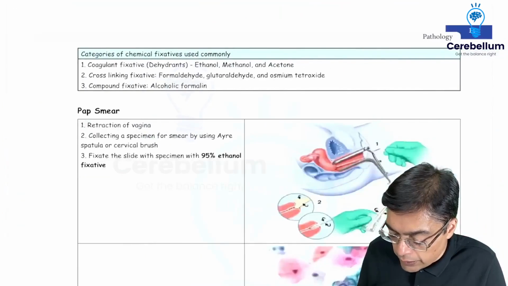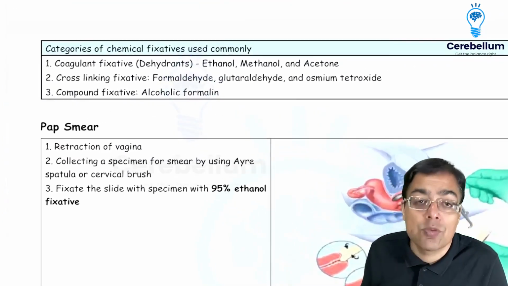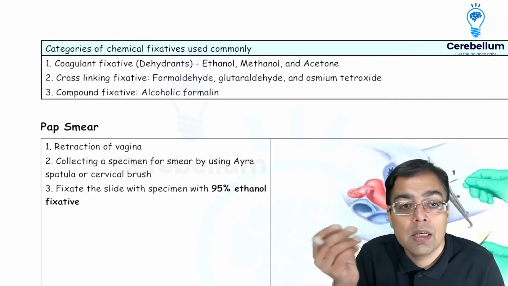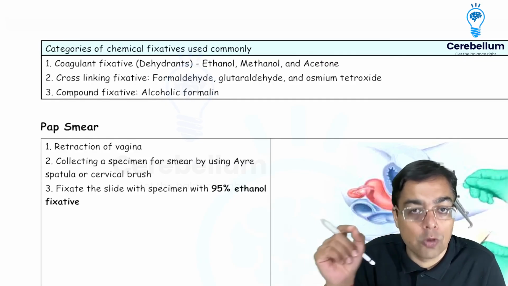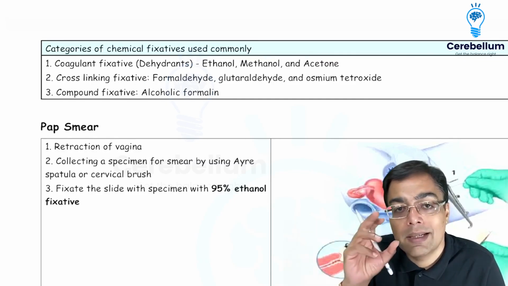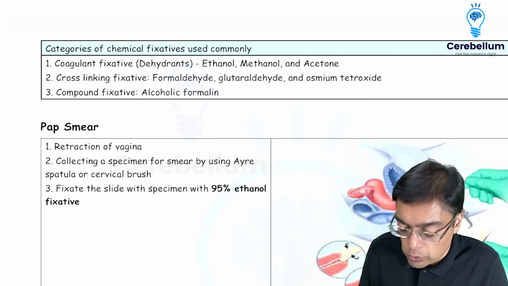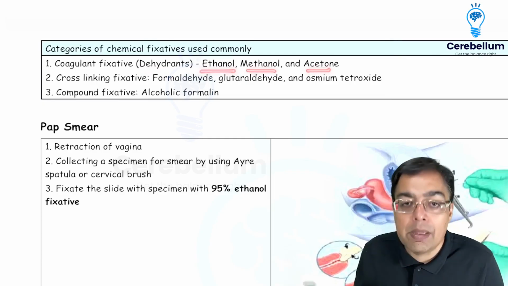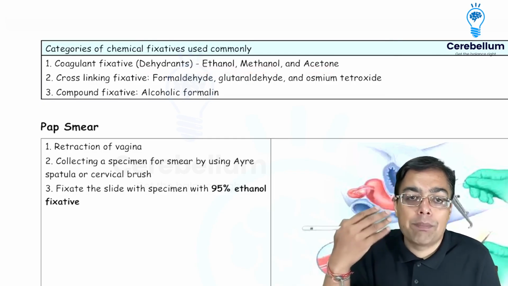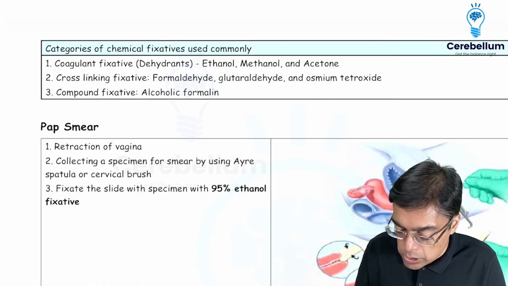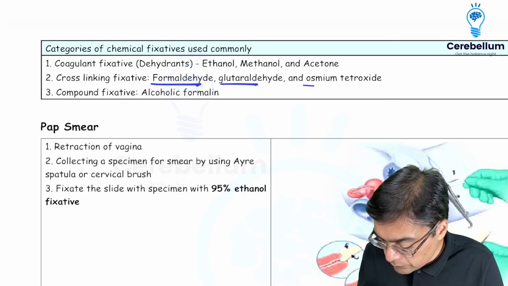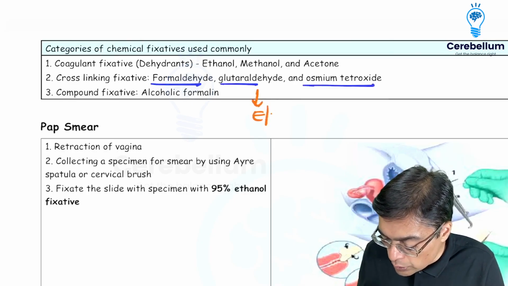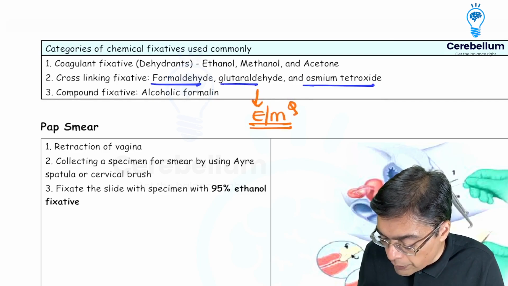The next thing that we need to have an idea about is with regards to different types of fixatives which are being used. So we are going to be having what is being given the name of a universal fixative, that is neutral buffered formalin. There can be certain fixatives which suck out water, so they're called dehydrants. That means ethanol, methanol and acetone. We can be having cross-linking fixatives, for example, formaldehyde, glutaraldehyde and osmium tetroxide. Right? Why is there the importance? Because glutaraldehyde is something that is also useful with regards to electron microscopy.